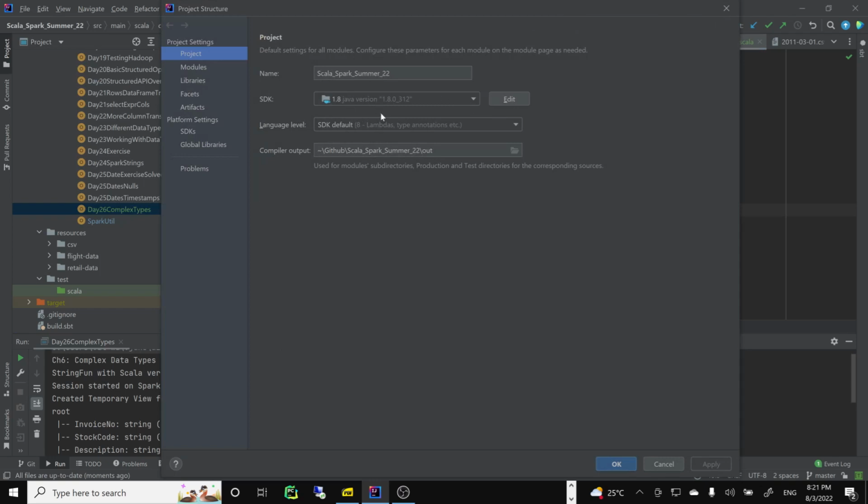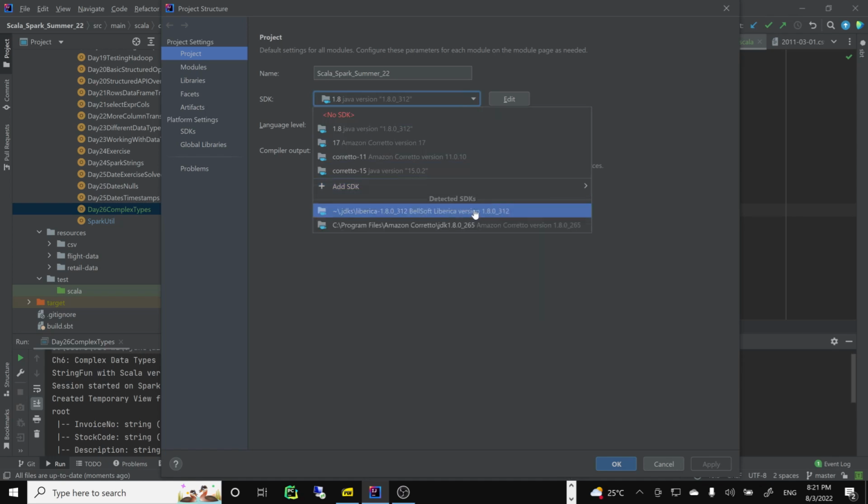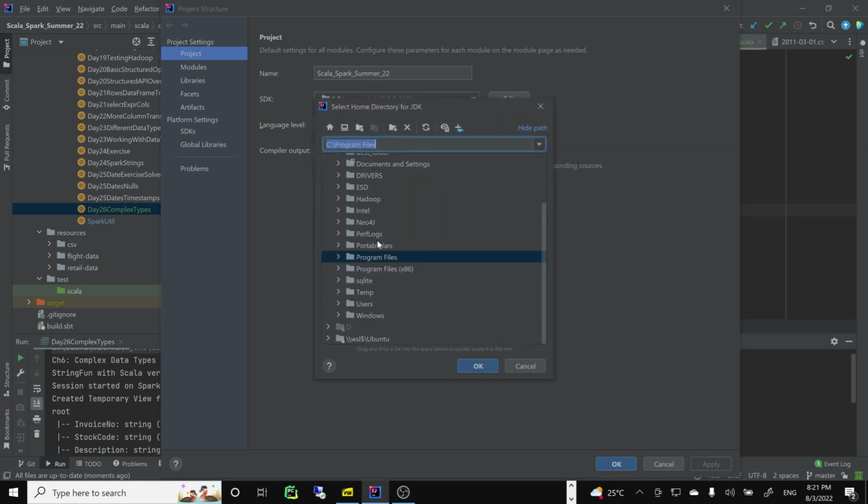If you don't have 1.8, you can download it separately. You can add the SDK, or download the JDK. It will find it, or you can download it immediately. I also have some other JDK versions. When you say add the SDK, you choose JDK, and you need to tell it where it is.